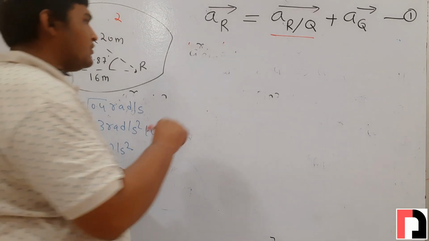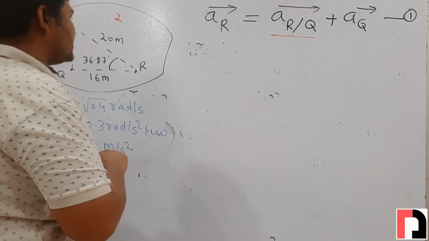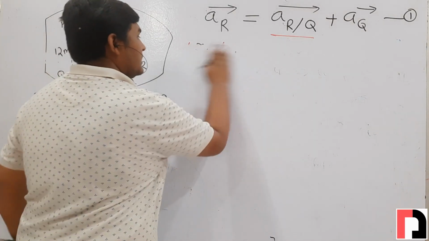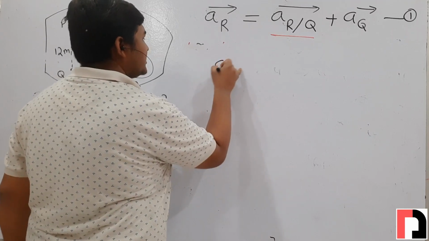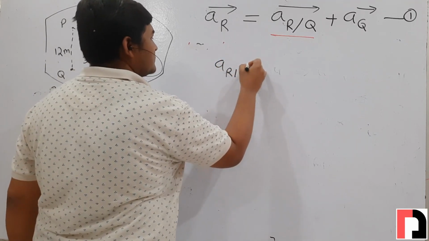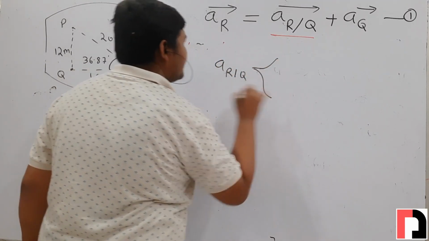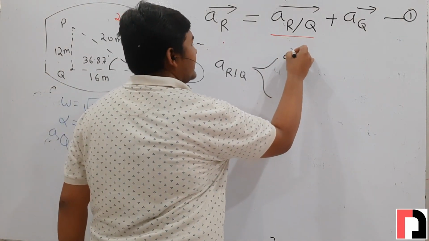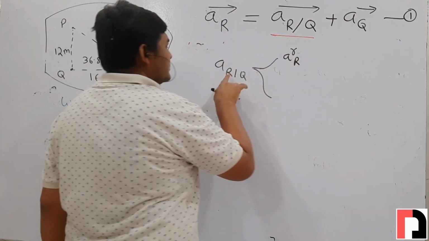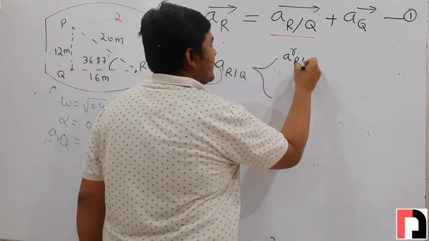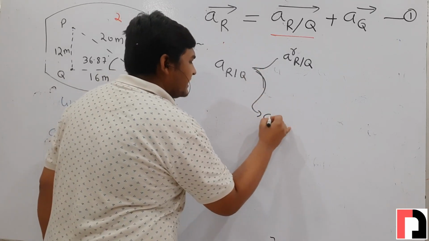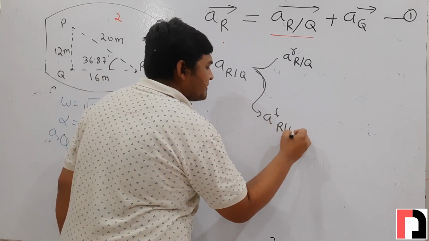So first we will calculate acceleration of r with respect to q. Since it is the point of the same link, we can use the concept of radial and tangential acceleration. So there will be two components of acceleration of r with respect to q: first, radial of r with respect to q, and second, tangential of r with respect to q.